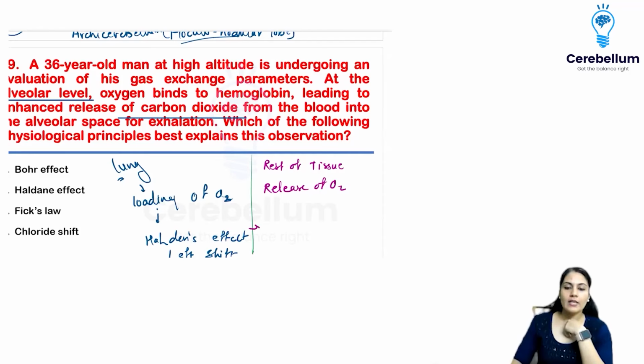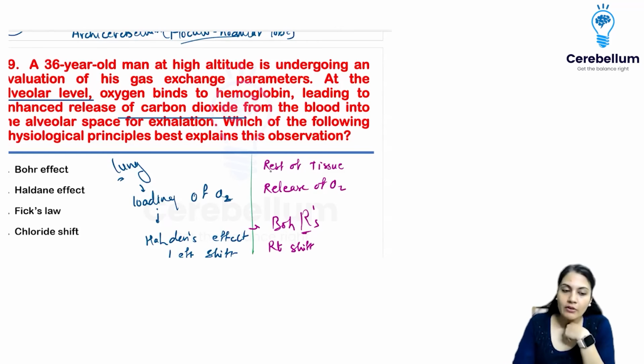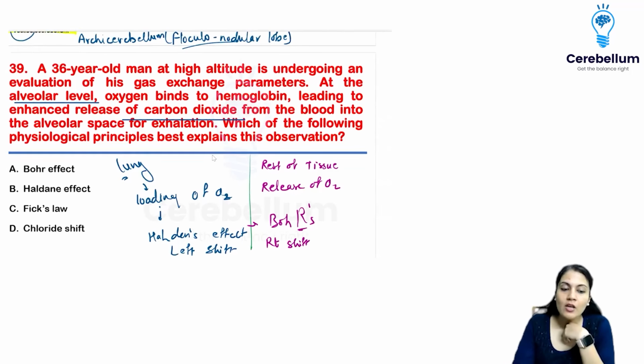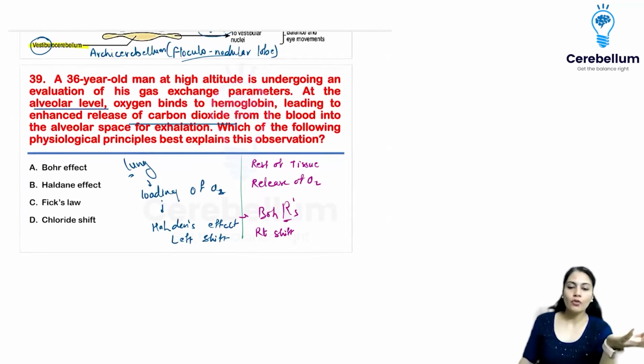And it is called the Bohr's effect, right? And that is going to cause a right shift in the OH-DC curve, all right? Even if you remember this, you will be able to answer. Fick's law is important for the diffusion, but overall diffusion is not in the lung only, right? In the tissue also, Fick's law will be working. So this cannot be the answer.